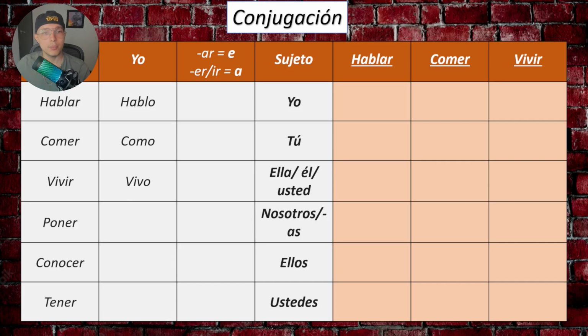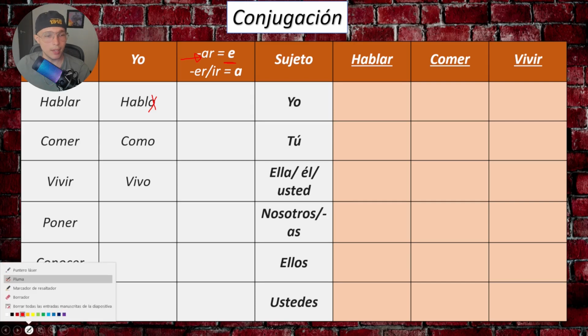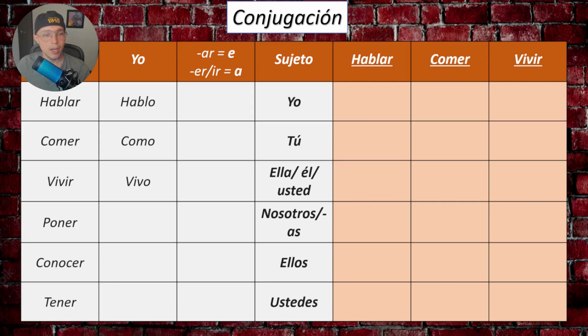So we have the verbs in present. Now, the rule is that if a verb ends in AR, we will eliminate this O and we'll replace it with an E, okay? For example, for hablar, we say yo hable. Let me put in here, yo hable.